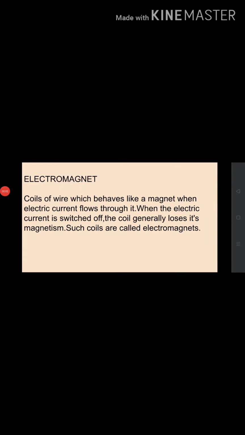That is, electromagnets are coils of wire which behave like a magnet when electric current flows through them. When electric current is switched off, the coil generally loses its magnetism. That is, this magnetism is only temporary magnetism. Such coils are called electromagnets.